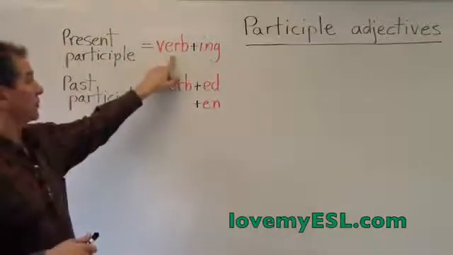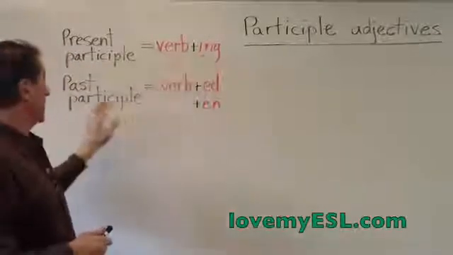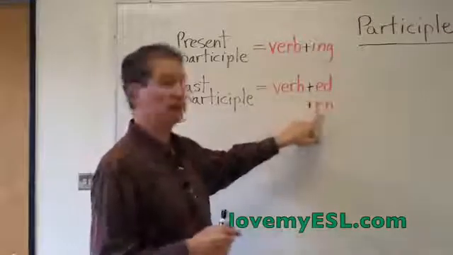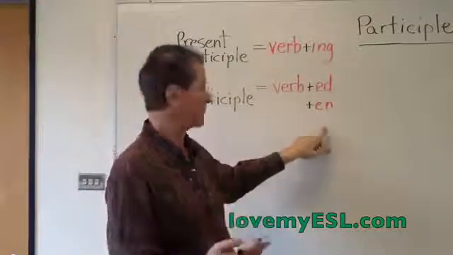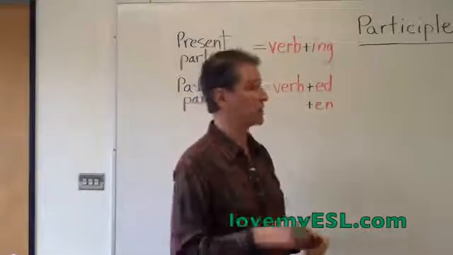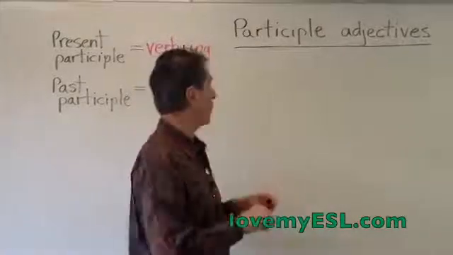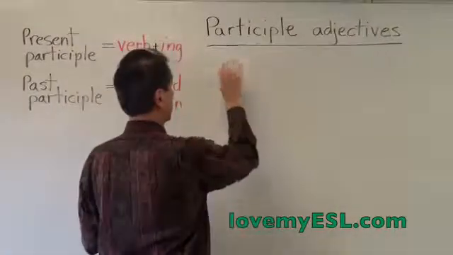The present participle would be the verb plus the ing, and the past participle would be the verb plus the ed. Most of the time, sometimes it's en, and sometimes the past participle is an irregular verb, which you just have to learn. So there are three ways to learn this. The first part is about emotions. So I'll just put A right here.